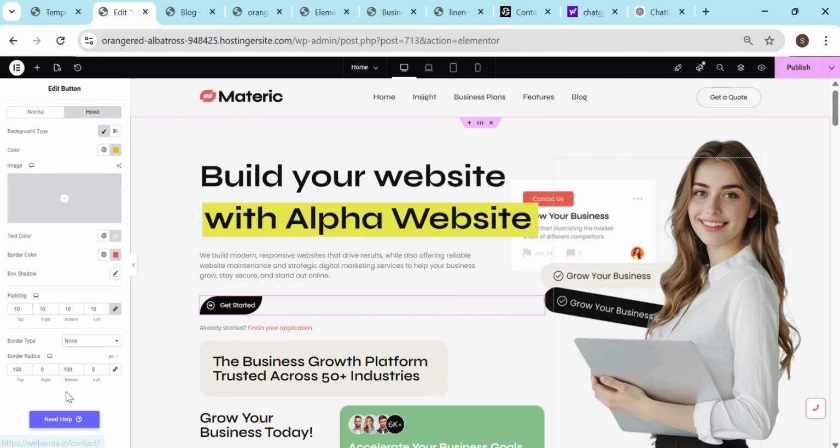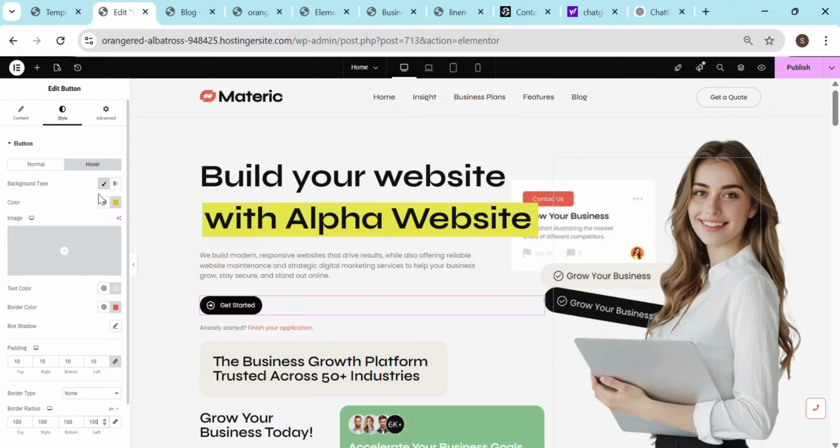See, and if I want this onto the right as 100, now the shape is completely changed. And if I need all of them together as round, I can keep this. Okay, that's how it works. So you can do the same thing.